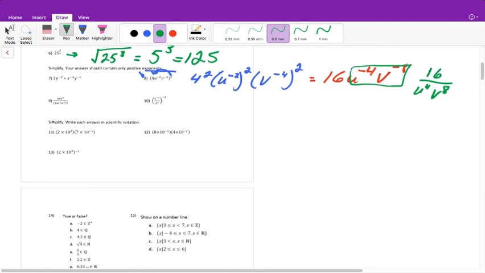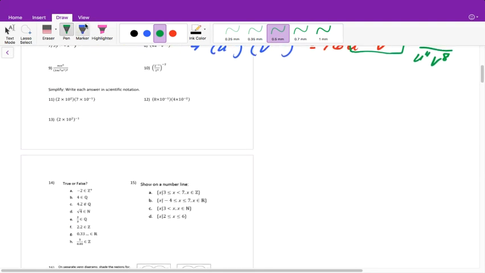All right, the one that I will do for this one is the first one here, number 11. So we multiply our likes with our likes, so 2 times 7 gives me 14. And 10 to the second power times 10 to the negative first, when we multiply, we add the exponents. So that will be times 10 to the first power, because 2 plus negative 1 is equal to 1. But when we do scientific notation, we can only have a digit in front of our decimal that is less than 10 but greater than 0. And it's got to be an integer.